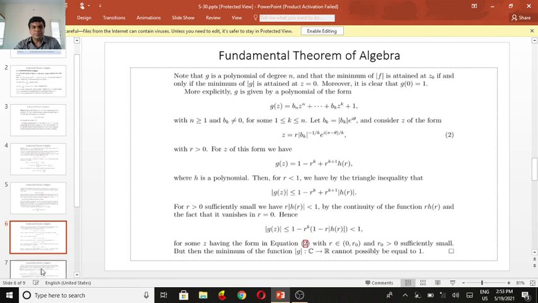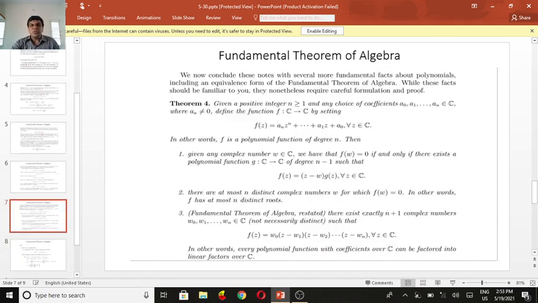We conclude with several more fundamental facts about polynomials, including an equivalent form of the fundamental theorem of algebra. These should be familiar to you, but they nonetheless require careful formulation and proof. Similarly, we can prove the theorem of the following form.